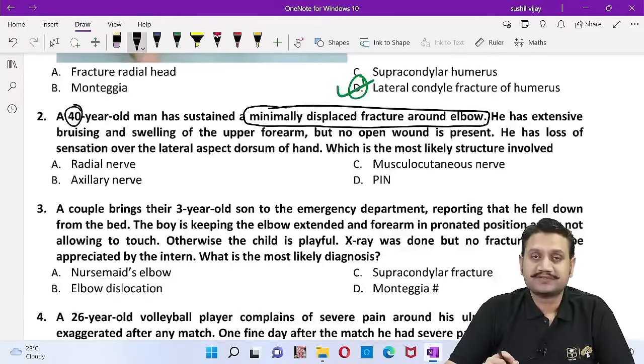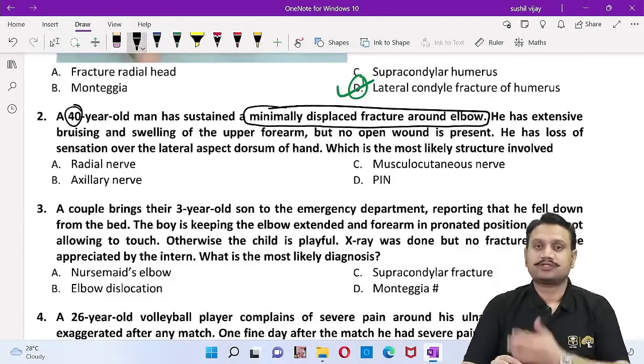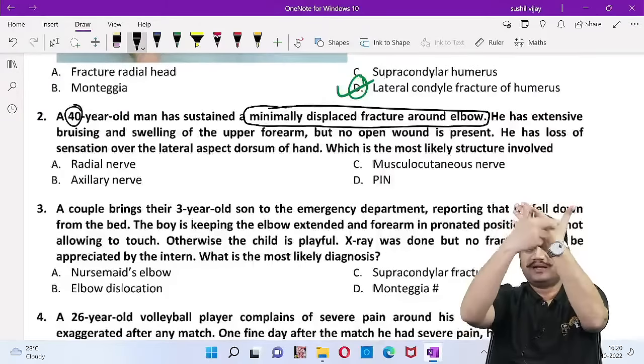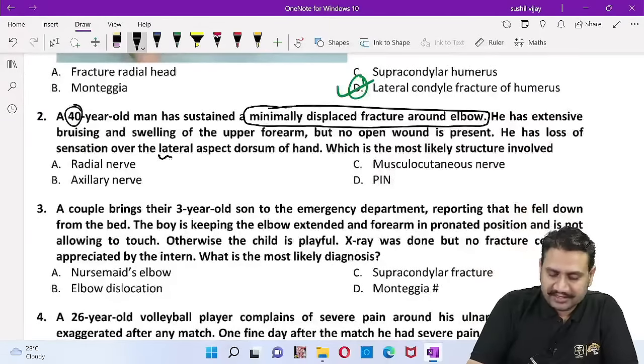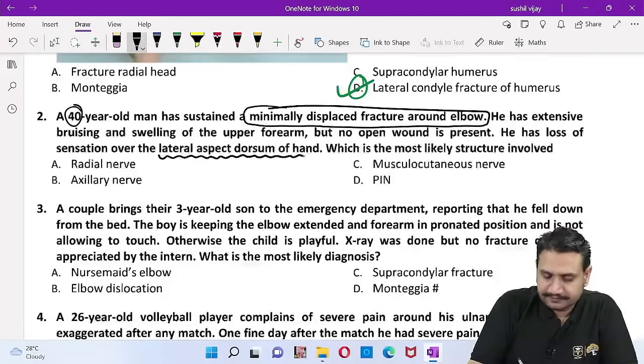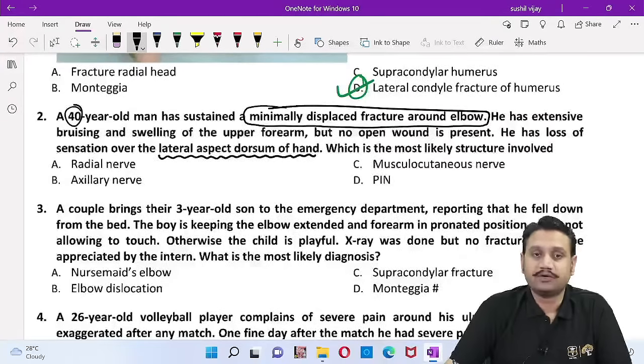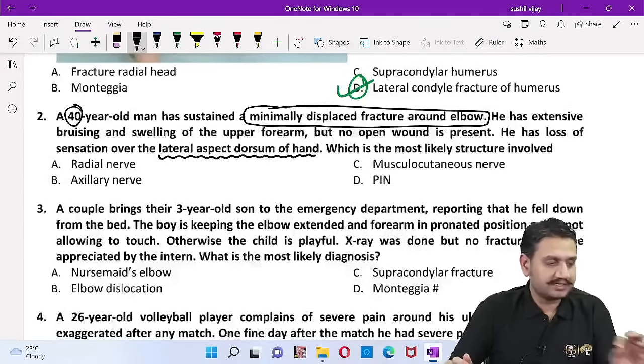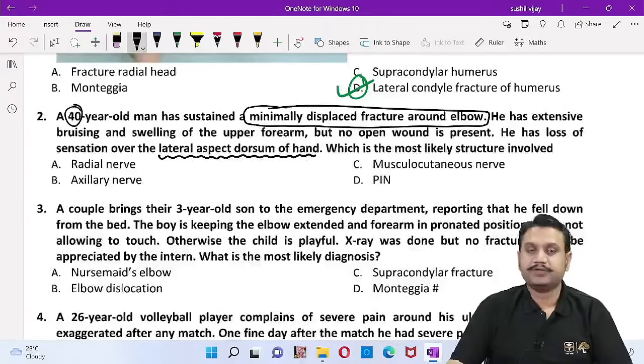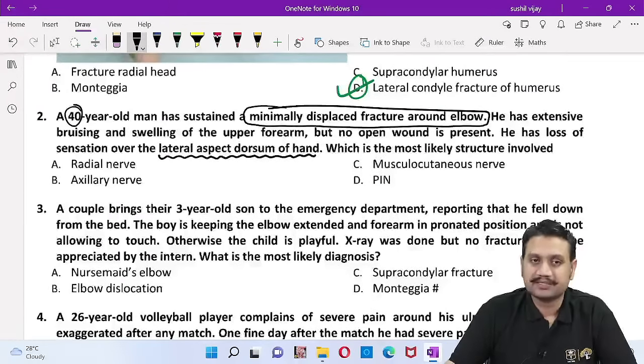So he's got loss of sensation where? On the lateral aspect of the dorsum of the hand, this area. Which nerve will this area correspond to? Which is the most likely structure involved here, guys? Here you are talking about the dorsal aspect of the hand, and this area is supplied by the superficial branch of the radial nerve, right? And that is basically a branch of the radial nerve itself.